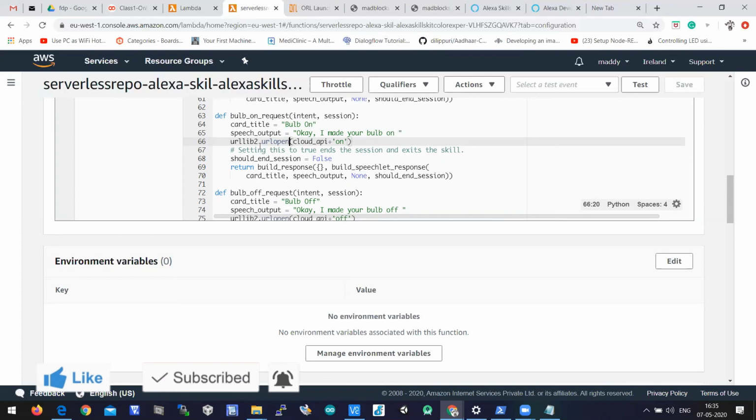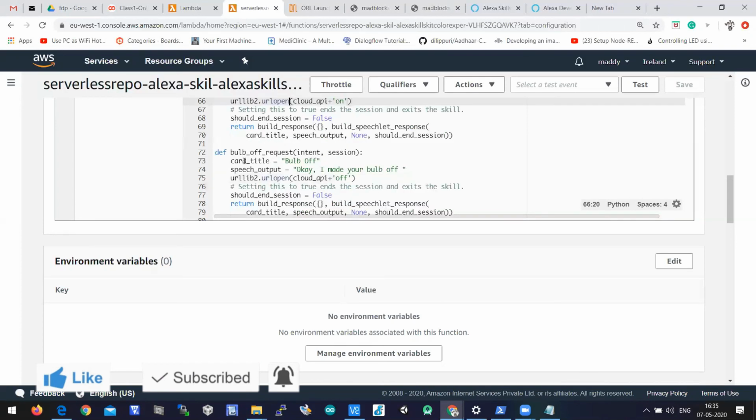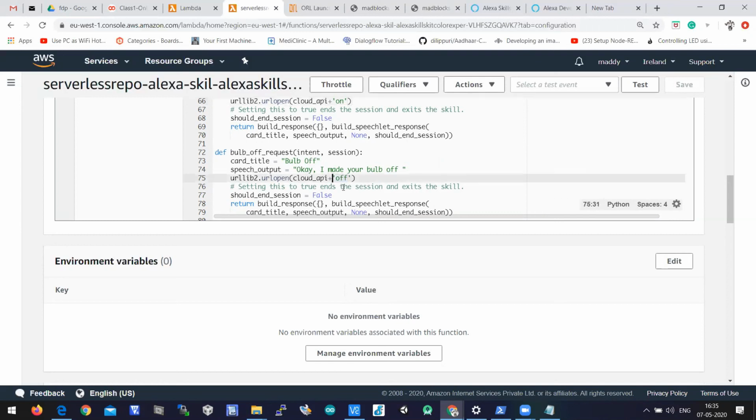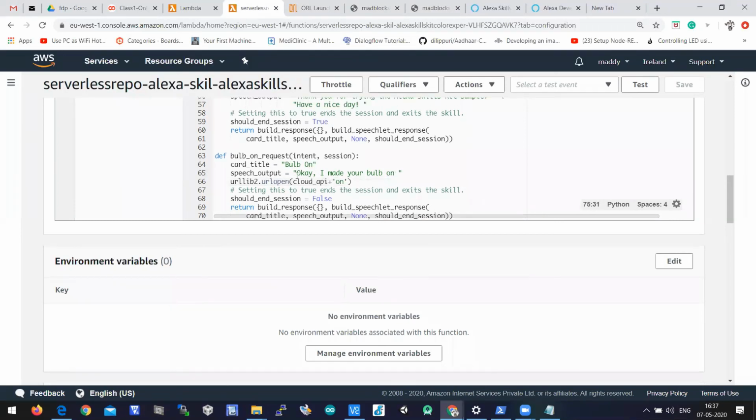And here also in bulb off request, the card title should be bulb off, the speech output okay, I made your bulb off, and by using urlopen of urllib2 we are passing the API along with off. So to this API the off command will be sent.